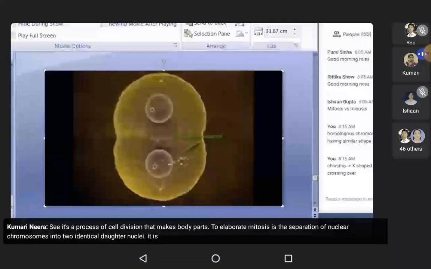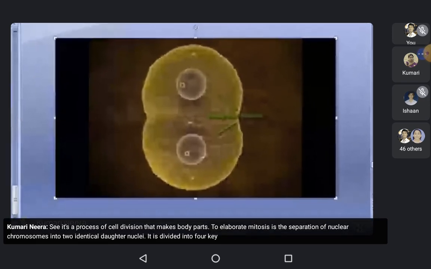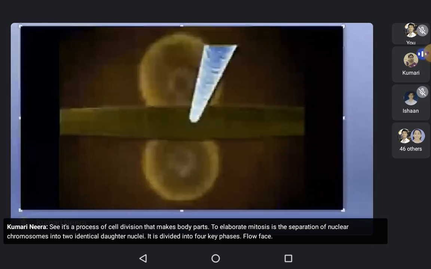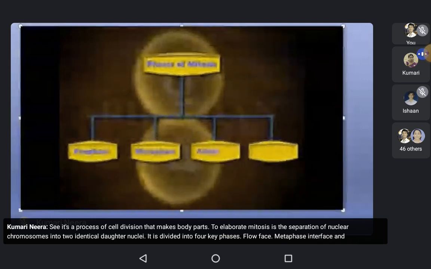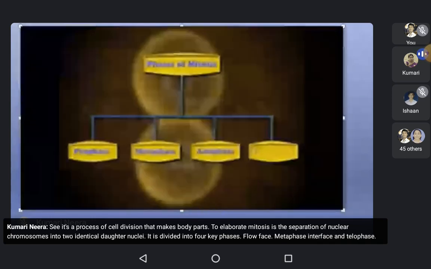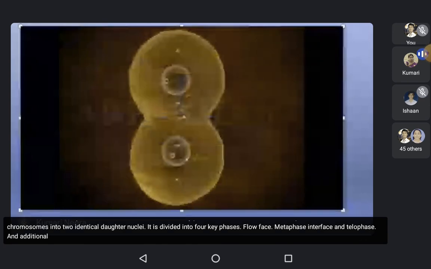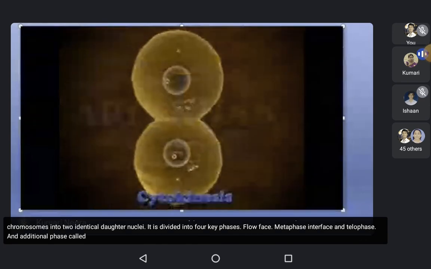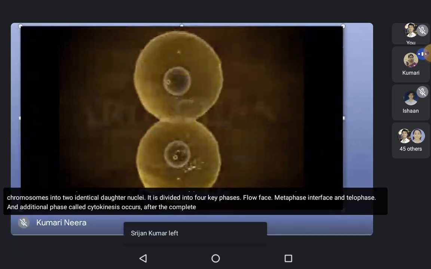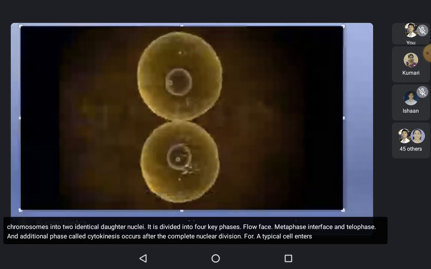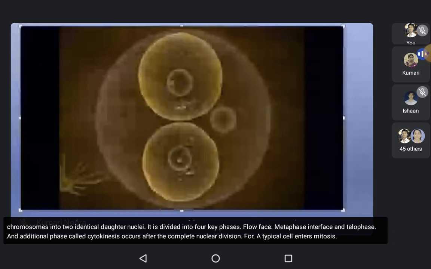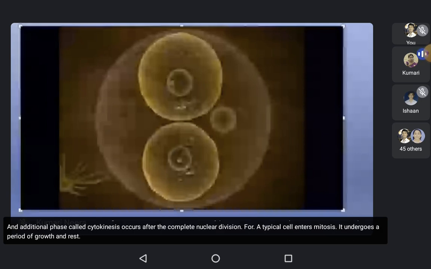It is divided into four key phases: prophase, metaphase, anaphase, and telophase. An additional phase called cytokinesis occurs after the complete nuclear division. Before a dividing cell enters mitosis, it undergoes a period of growth and rest.